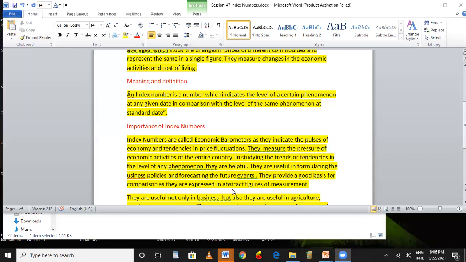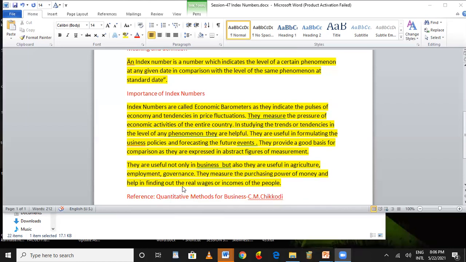Comparison, as they are expressed in abstract figures of measurement. They are useful not only in business. In the earlier days they were used by business people as well as economic experts. But now its scope has widened. They are also useful in agriculture. Now the agricultural dependents are using this. Then employment: what the employment situation is, what the employment situation will be in the future, you calculate it from the index numbers.